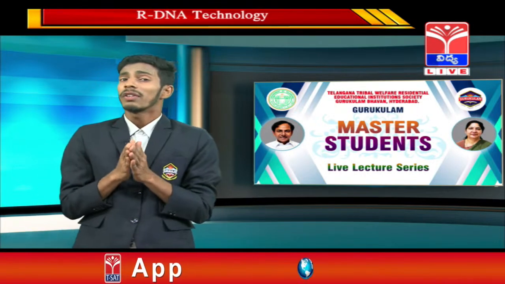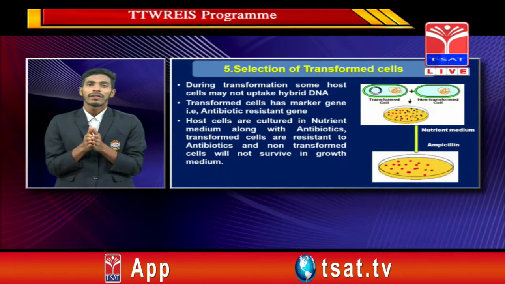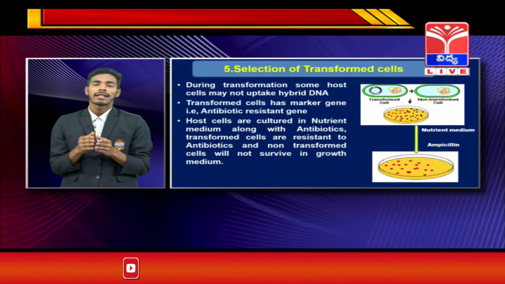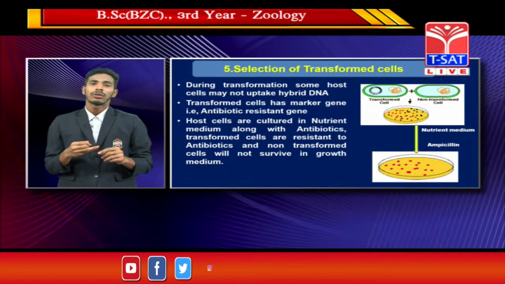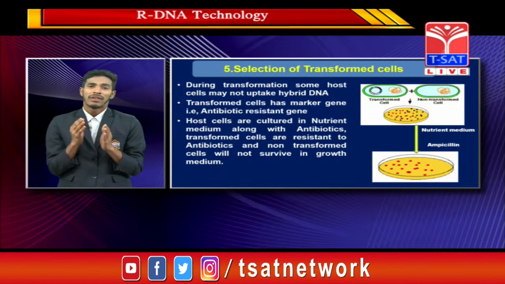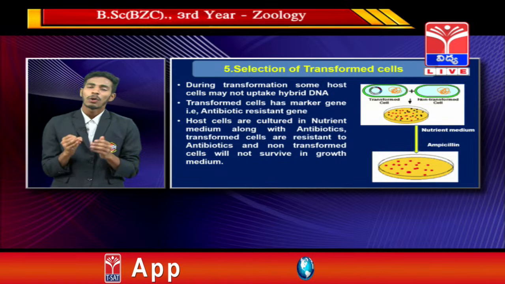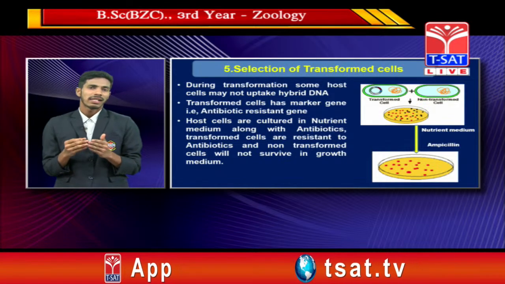So what will we do? We will do antibiotic resistance tests. In the culture we will use antibiotics like ampicillin and tetracycline. With this, only the transformed cells, which contain the antibiotic resistance gene in the plasmid, will survive, and the non-transformed cells will die.